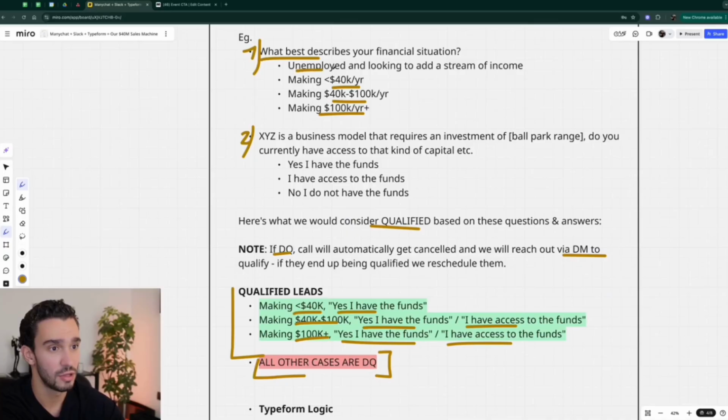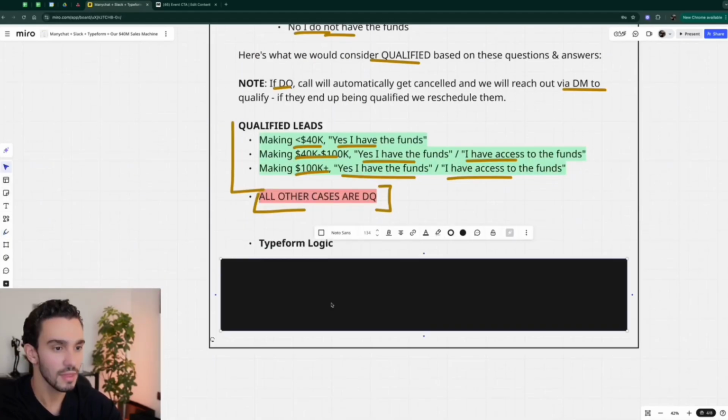So if you have someone unemployed, regardless of what they put down here, if they're unemployed, we're not going to let them book, or we're just going to go in the DMs and qualify them. If someone's making less than 40 and they say I have access, I want to double check that access. I want to make sure they're qualified and that they actually have access to the credit or that they understood the question, right? Same thing for the 40 to 100. If someone has 40 to 100 but says, no, I do not have the funds, they don't go on the calendar. If someone makes over 100K a year plus and says, no, I do not have the funds, again, they don't go on the calendar. So that's how it works, and that's how we're doing it.